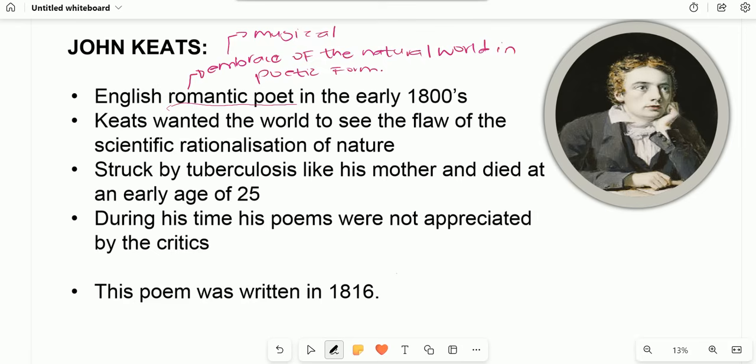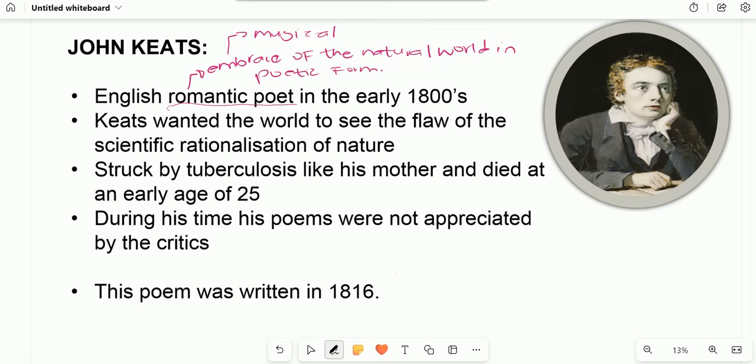What I've said in my previous lesson is that it's important to get an idea of what kind of a poet we are reading about, so that we understand also the subject that stimulates his creative juices, in as far as the subjects that he would be interested to write about. Now, John Keats is an English romantic poet.